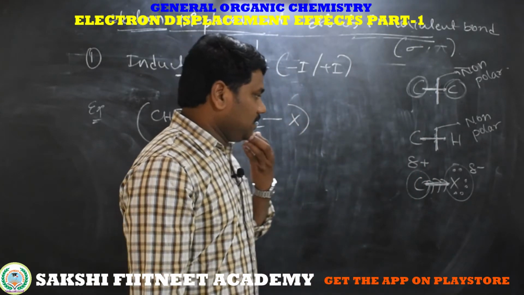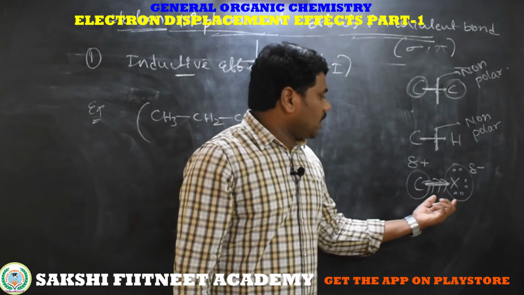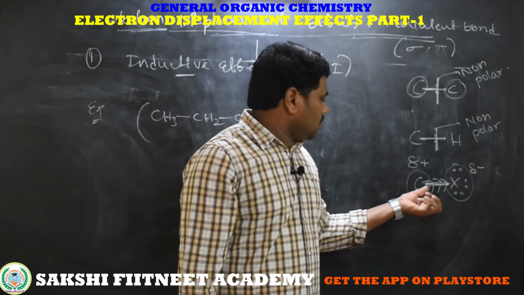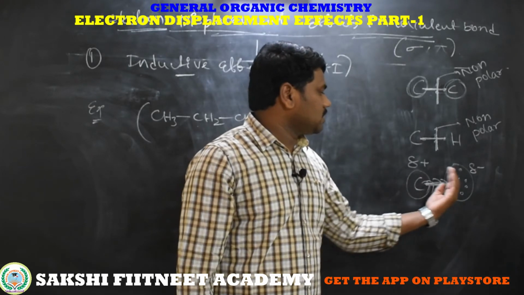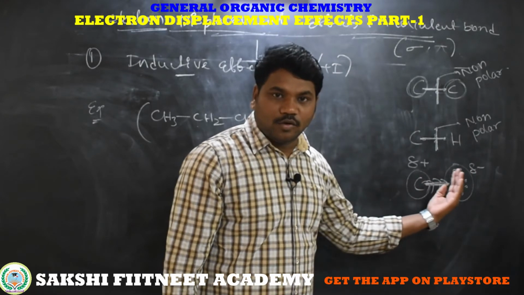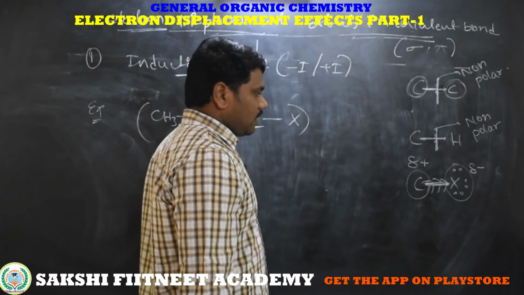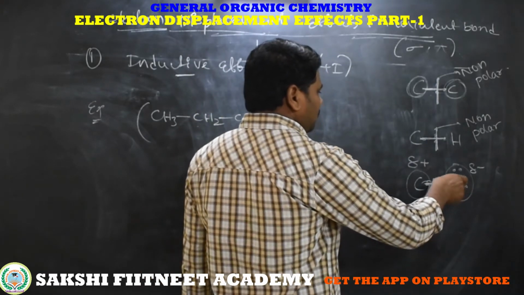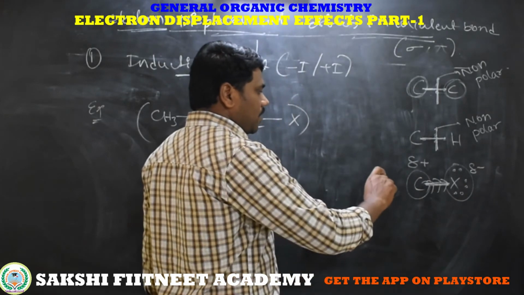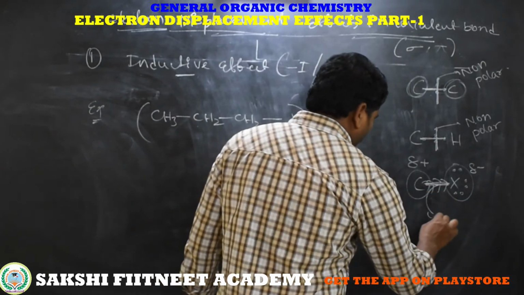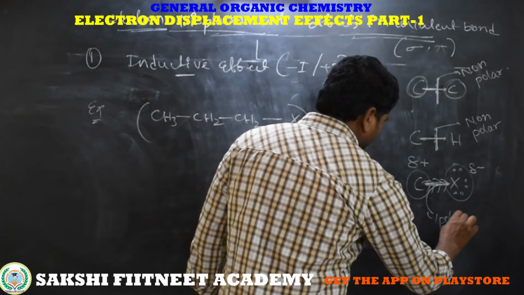So what is the bond property between different electronegative elements? Because of different electronegativity, sigma bond electrons displace towards the more electronegative side, and that more electronegative element gets a partially negative charge and the less electronegative element gets a partially positive charge. This is called polarization of bond.